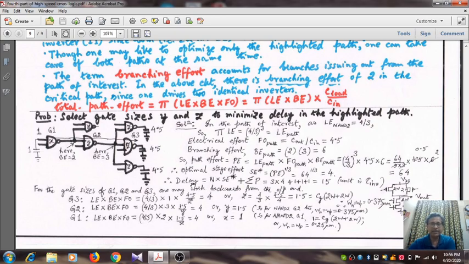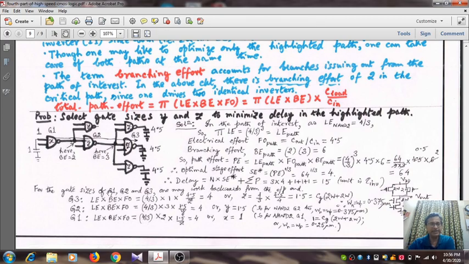Okay, so the normalized delay in this case, n is the number of stages, here it is 3. So n multiplied by the optimal stage effort, plus the summation of P. So 3 into 4 plus 1 plus 1 plus 1. Why 1? Because the parasitic term for 2 input NAND gates is always 1. So overall it is 3 into 4, 12, plus 1 plus 1 plus 1, that is 15. And the unit is tau of inverter. So 15 times 7.5 will give me the total delay in absolute picoseconds.